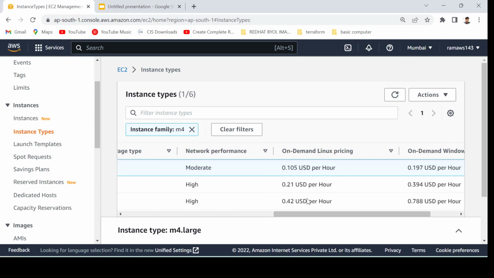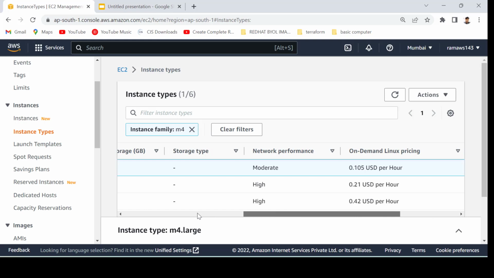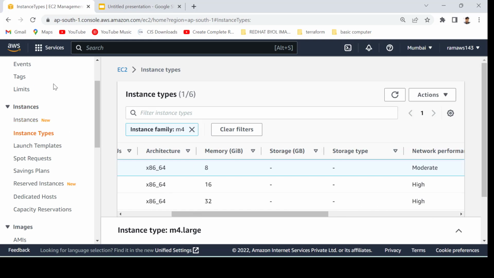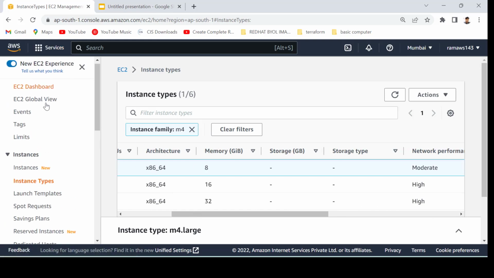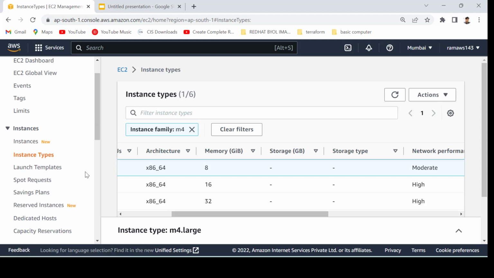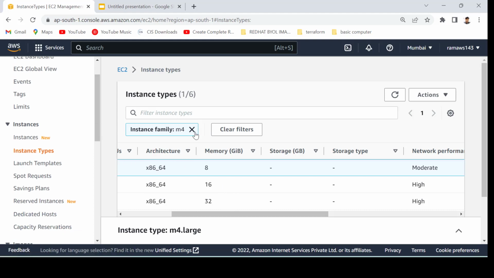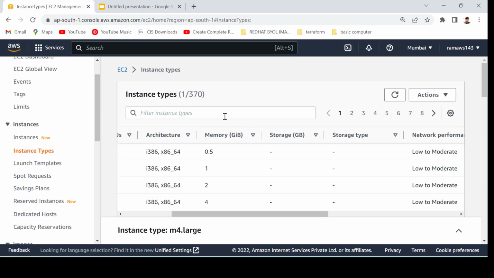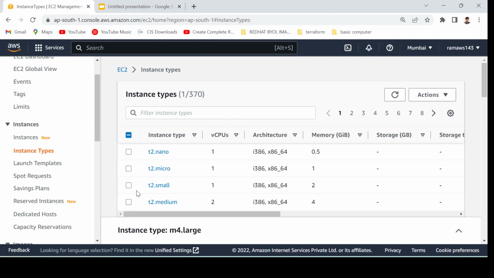All of it you can check here on the EC2 page by going to the instance type, and you can see all the required details. Also you can visit the AWS documentation, where you would find more detail on this.